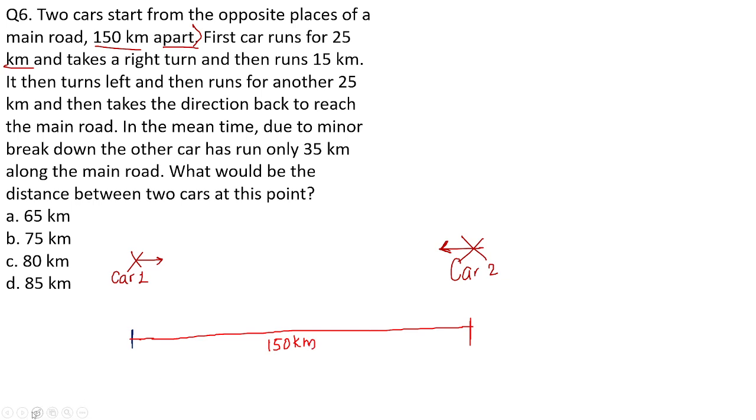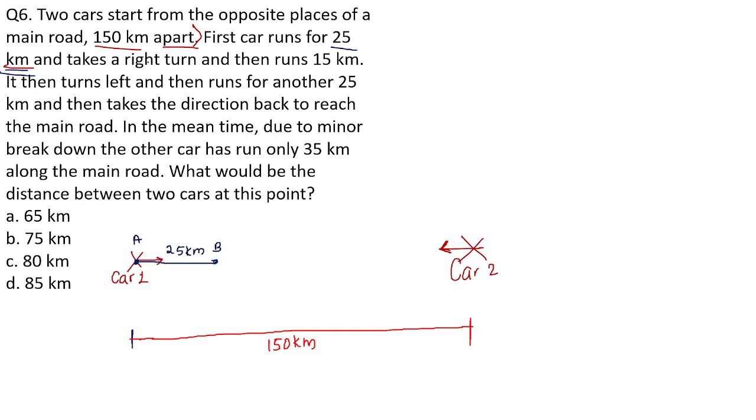Now what is happening in the journey? Look here. First car is actually taking a run of 25 kilometer. The first car is running for how much kilometer? 25 kilometers. So for example, this is the first car from here till here. Okay, let us consider this is point A, point B. This total distance is 25 kilometer.